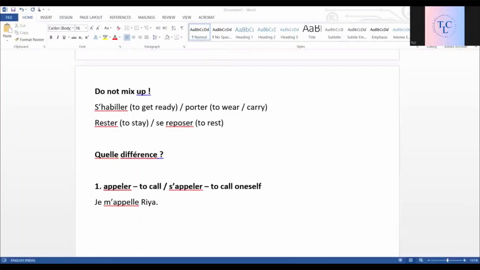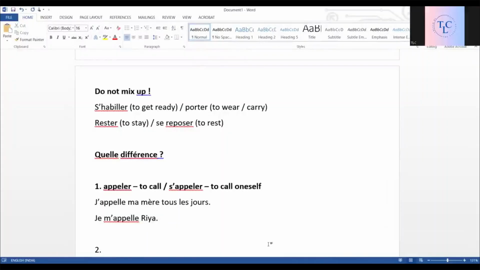And the next is: j'appelle ma mère tous les jours. I call my mother every day. This is appeler, calling someone, and the other one is to call yourself.